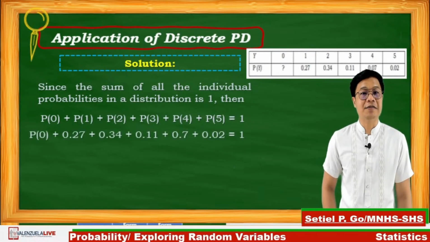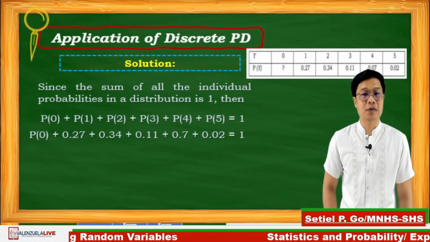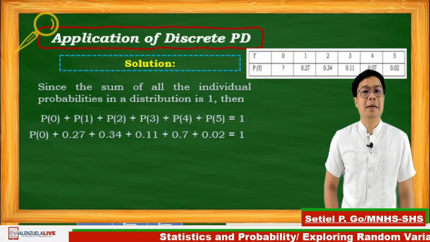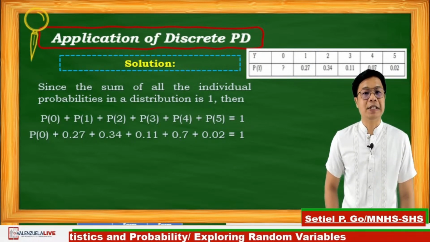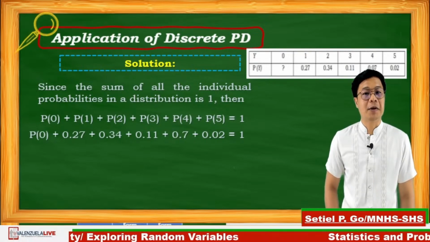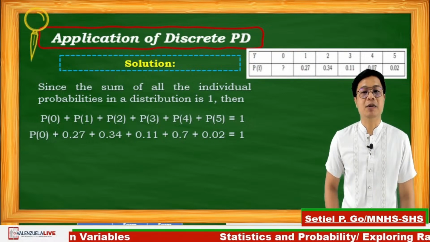Substituting the value of each P of y, we have P of 0, since that is unknown, plus 0.27 for P of 1, plus 0.34 for P of 2, plus 0.11 for P of 3, plus 0.07 for P of 4, plus 0.02 for P of 5 is equal to 1.